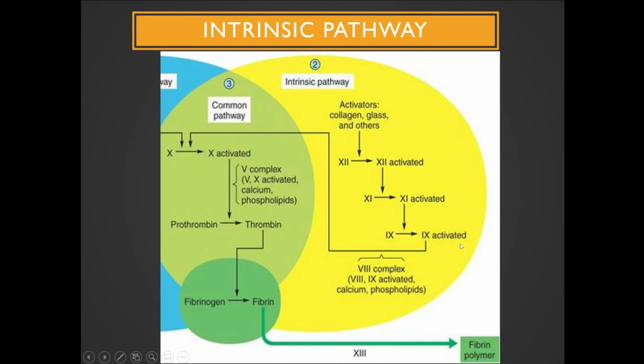And then this activated factor 9 will make a complex, means combine with factor 8, which comes from the von Willebrand factor. Okay, factor 8 is coming from von Willebrand factor, and this activated factor 9, calcium and phospholipid, all combine together and make a complex. This complex will then convert the inactivated factor 10 into activated factor 10.